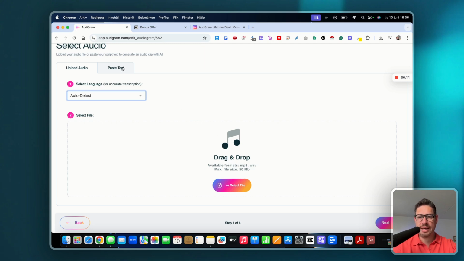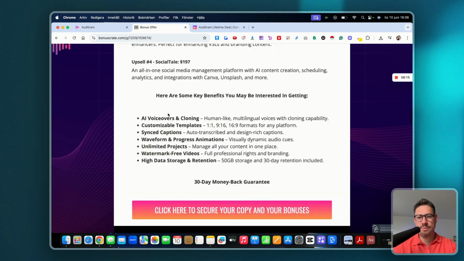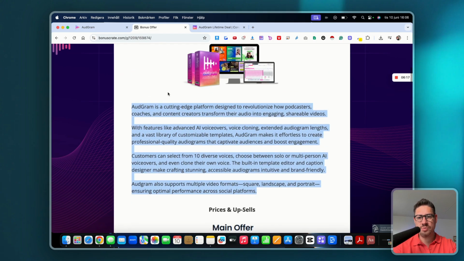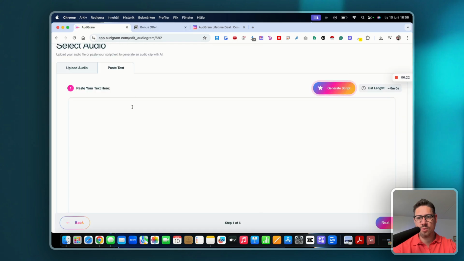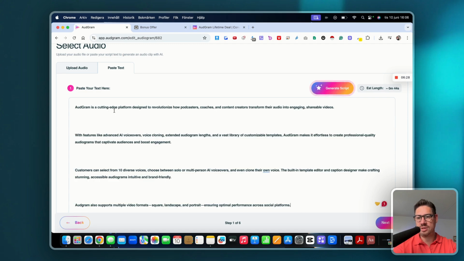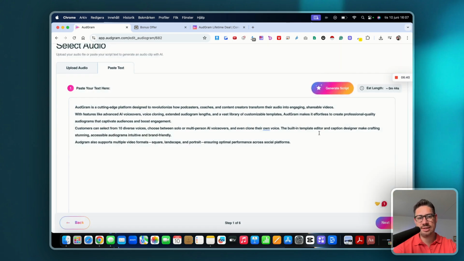So if we talk about paste text, I'm just going to grab some piece of text from my actual bonus page, and I copy this here, and then we go to this section where it says paste your text here, and you just paste it, right? Or you can also generate the script here. If you click on this, you can enter a prompt to generate podcast content from AI. You can also do that if you want to. In this case, I'm not going to do that because I just pasted the content.